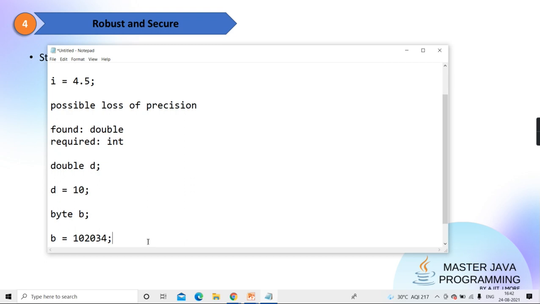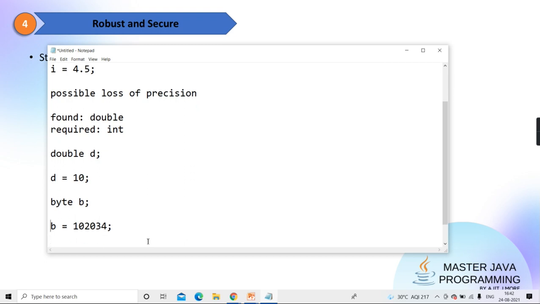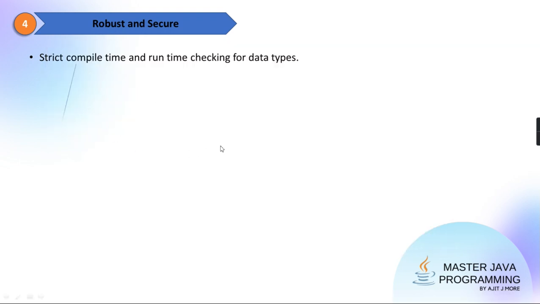So 4 bytes cannot fit in 1 byte. It will again give the same error. See, possible loss of precision, found int, required byte. Getting it? So this checking, which is done at the time of compilation, contributes to the robustness of the language. Agreed? In short, I've just tried to explain it. I've tried to support the compile time type checking.